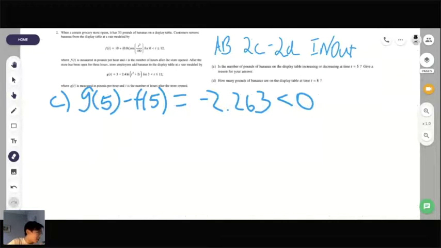Okay, let's do part D now. So the first thing I would always check for in in-and-out functions, and what they always manage to get people on, is initial conditions. So what is the initial condition here? When the grocery store opens, how many pounds of bananas are there?